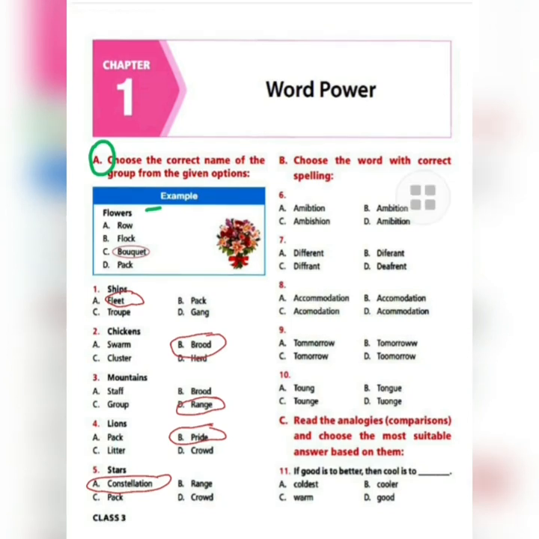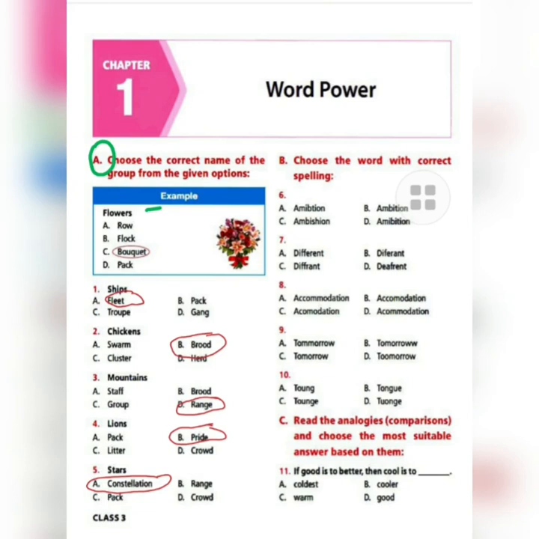Now students, since we have completed one exercise, exercise A, one set, I also want to show you how you are going to mark these options in the OMR sheet, because it is very important for you to know how you are supposed to mark it. You may know the right answer and mark it, but the marking is not proper, or you can make some mistake there. So I am showing you for one set and then you will learn it and accordingly do it for all the other sets.